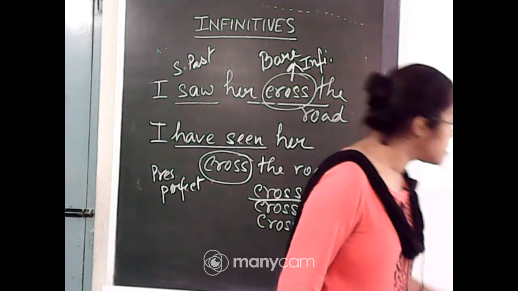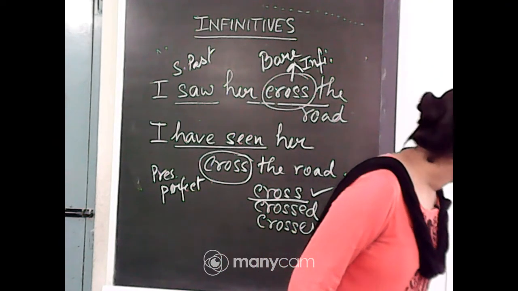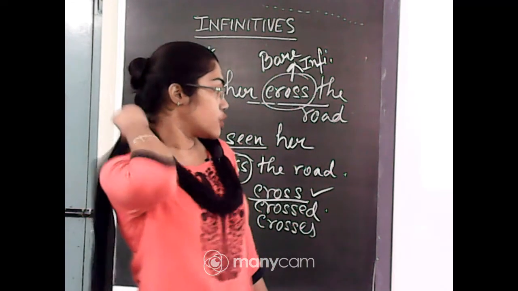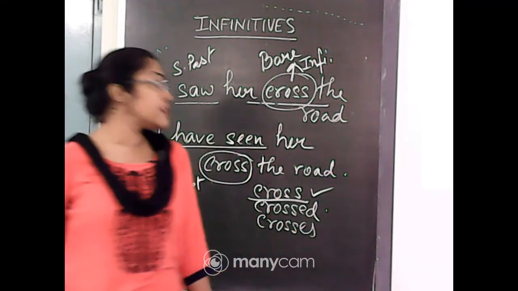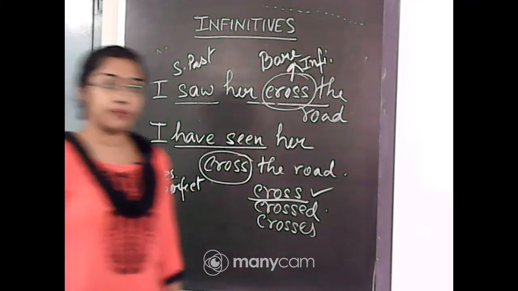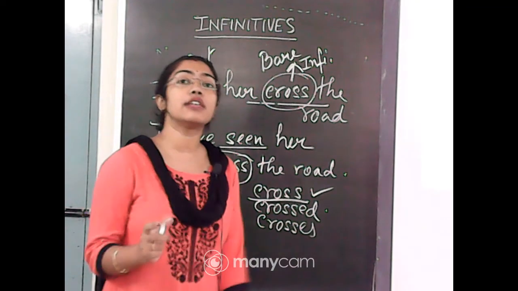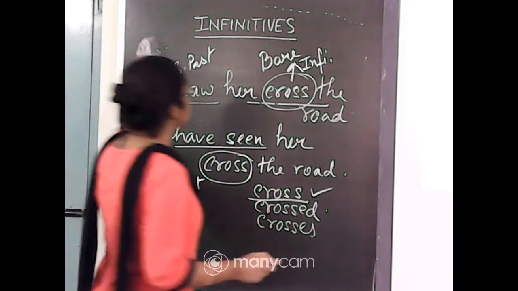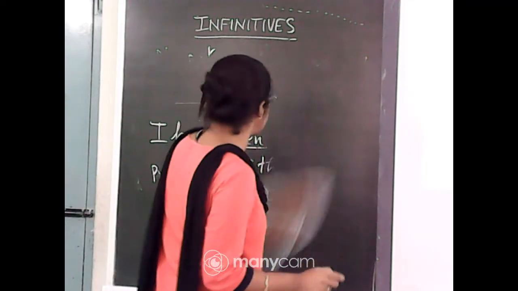What is the root form of the verb? Yes, the root form of the verb is the base form of the verb, meaning the original form of the verb. I am giving some other examples so that you can understand.